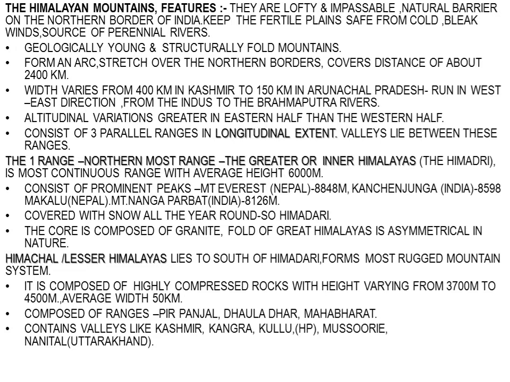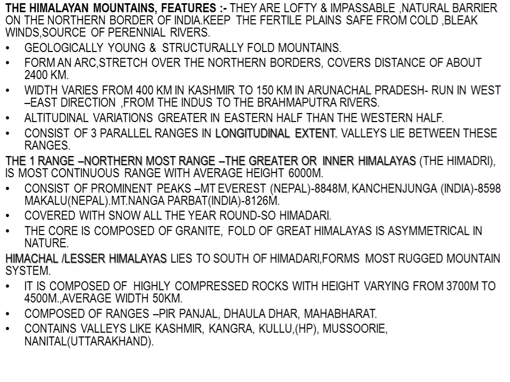But the width of the Himalayan mountains varies from 400 kilometers in Kashmir to 150 kilometers in Arunachal Pradesh. That means the width is more in Kashmir, the western part of the Himalayas, and less in the eastern part, at Arunachal Pradesh.